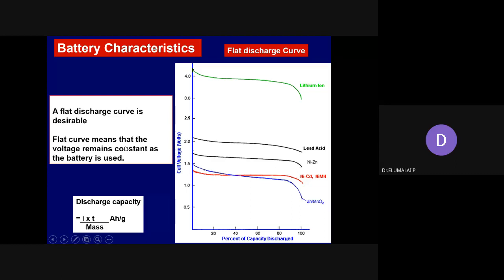So a flat discharge curve is desirable. So it means constant supply of the potential or the voltage throughout the discharge, so the potential remains constant. So the consumer electronics will function properly. We also call this flat discharge profile a plateau potential or plateau curve. Plateau curve, constant potential. Very important. Nickel cadmium, nickel metal hydride are so good. All others are also good, but relatively, nickel metal hydride and nickel cadmium batteries are very good, with a very flat discharge profile.